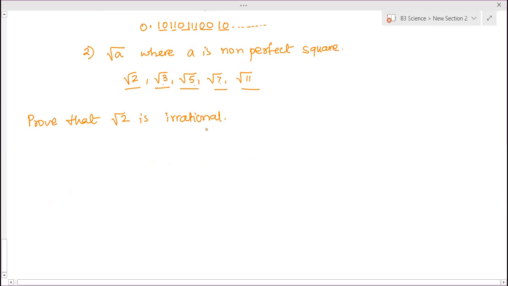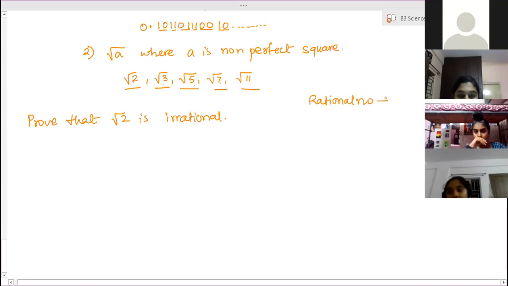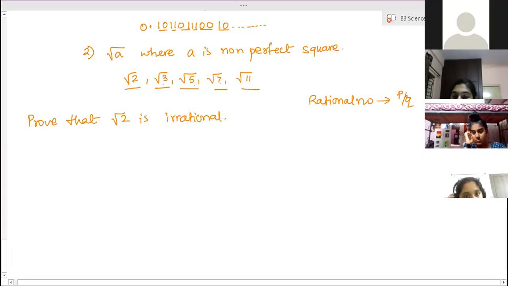So for root 2 is irrational, what are the things we have to understand, the things we have to consider? That is any rational number. Which numbers do we call rational numbers? Numbers that can be expressed in the form p by q, where p and q are integers, q is not equal to 0, and p and q are co-prime. Ma'am, uploaded.